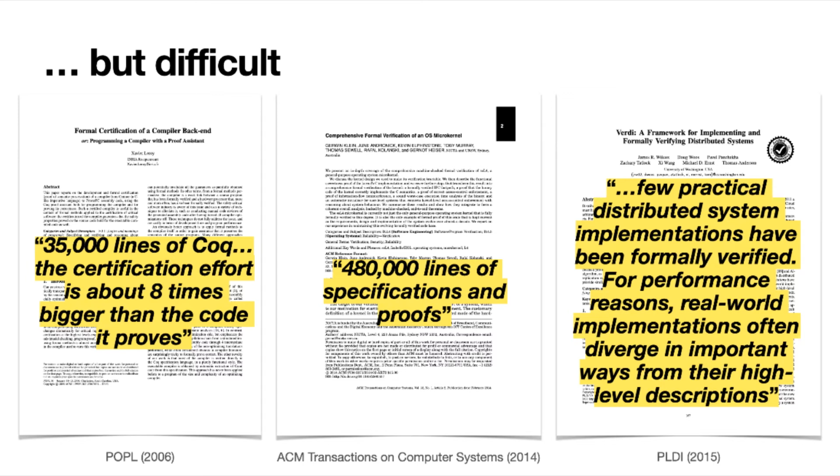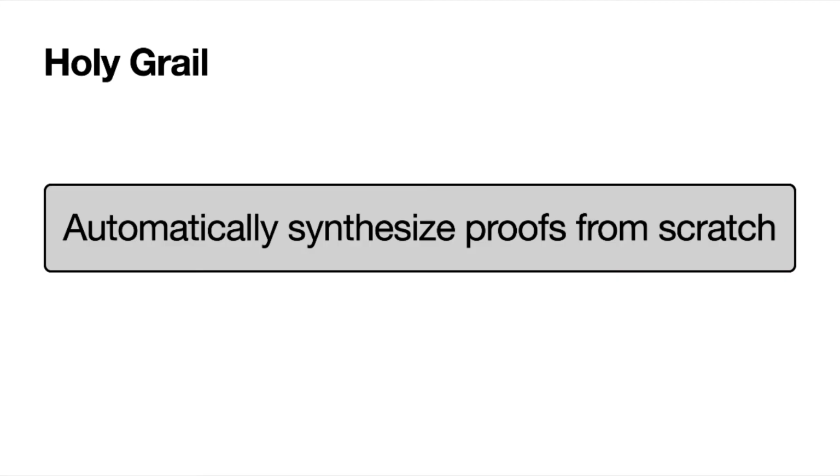To ease this burden of verification on programmers, the holy grail would be if one could instead automatically synthesize proofs of software correctness from scratch. Typically, the process for writing these proofs is anything but automatic for the programmer.